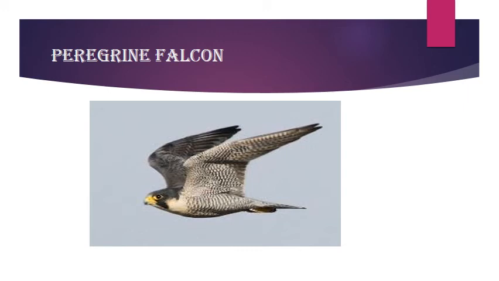This bird is the fastest bird on the earth when in a dive. If we talk about the fastest animal, which we all know is the cheetah, this bird is also faster than the cheetah.